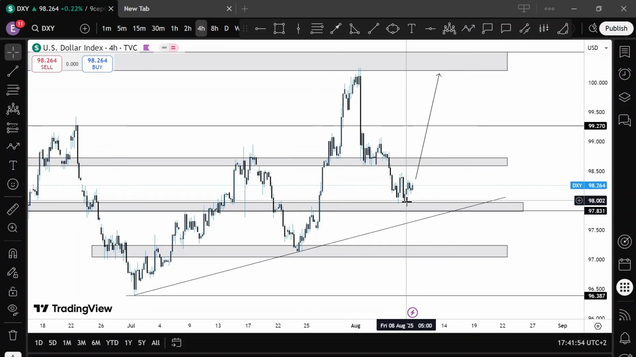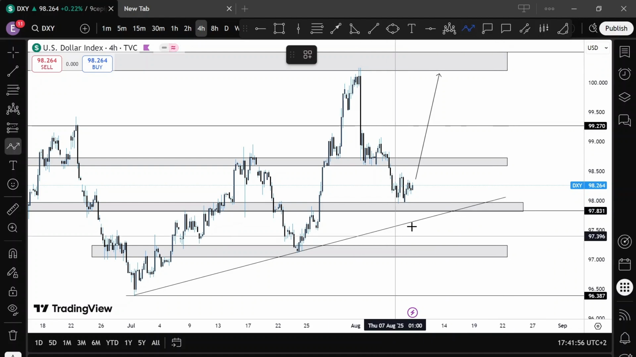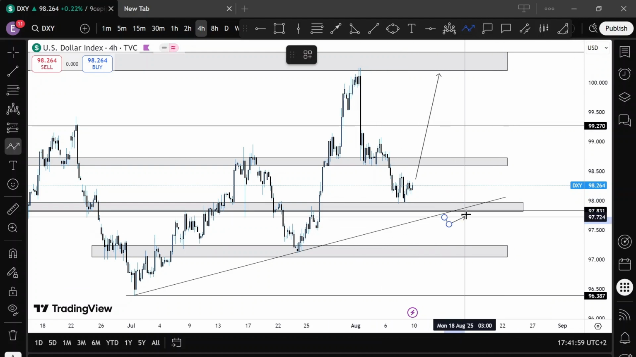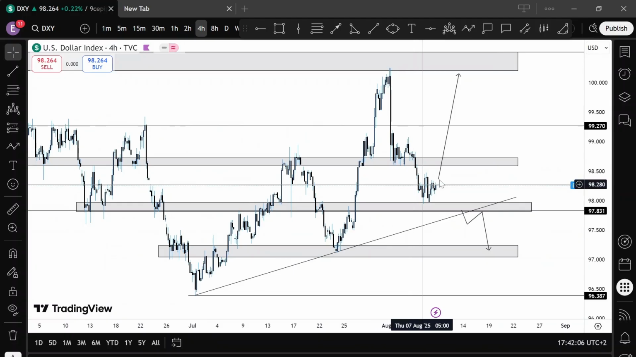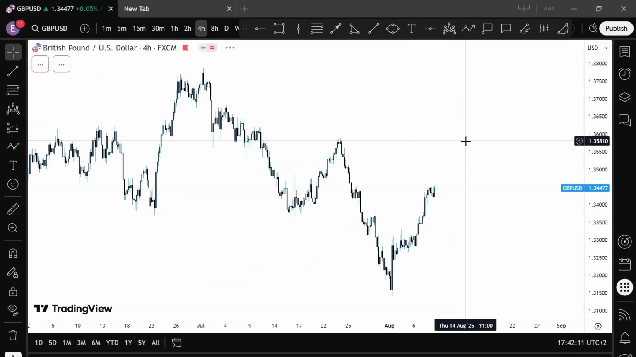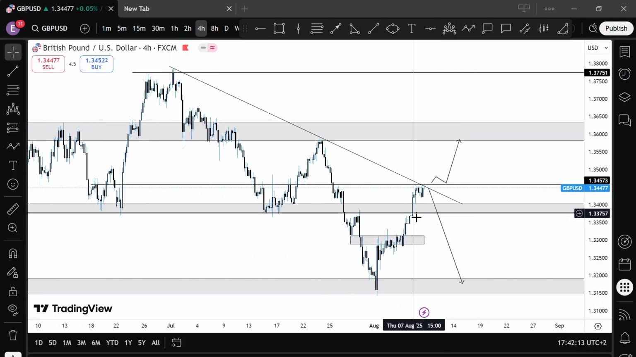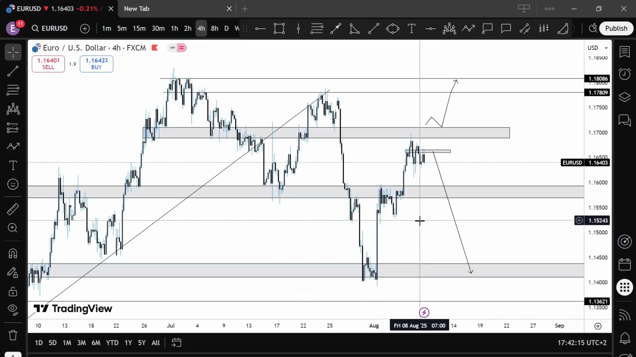Otherwise, if price comes below this region here and maybe retests this upward trend line, then we might want to see price come to this region here. Regardless, let's see how this week will play out, but I'm rooting for price to continue to the upside here so that we could get ourselves to the downside on Pound USD and EURUSD.